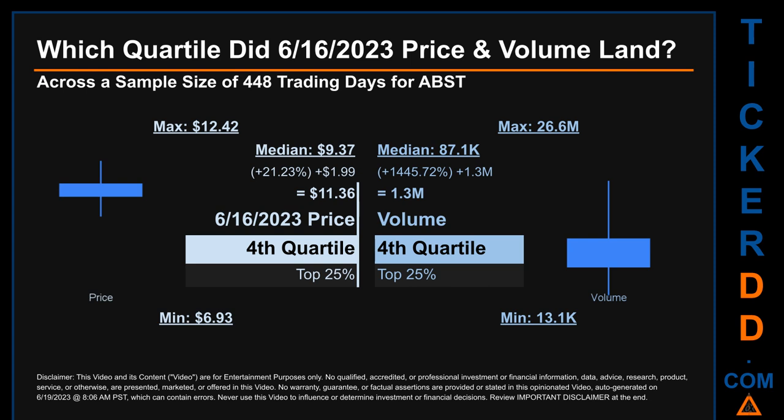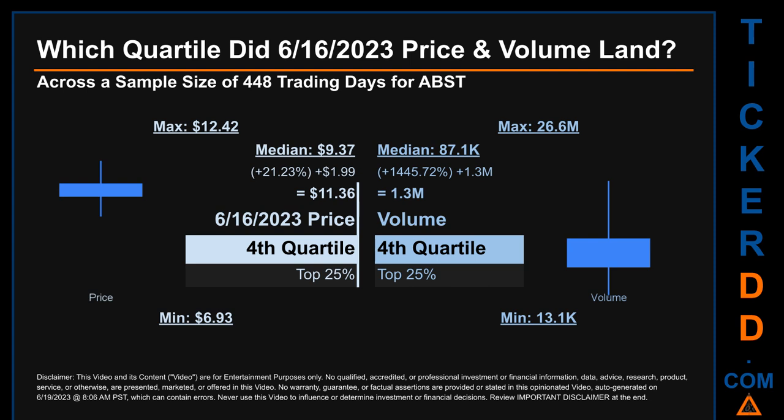Which quartile did June 16, 2023 price and volume land? Across a sample size of 448 trading days, the maximum end-of-day price for ABST was $12.42 while the minimum was $6.93. Within that price range, June 16, 2023 price, of $11.36, landed within the fourth quartile, meaning that it was within the top 25% of all sampled end-of-day prices. The day's volume landed within the fourth quartile, marking it within the top 25% of all sampled daily volume, which saw a max daily volume of 26.6 million and a minimum of 13.1 thousand.